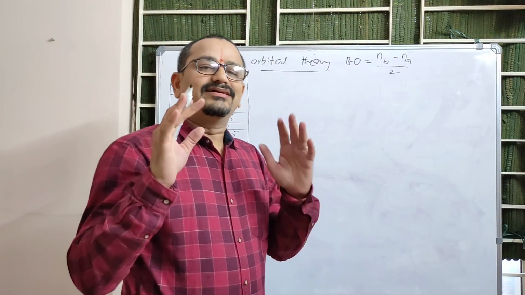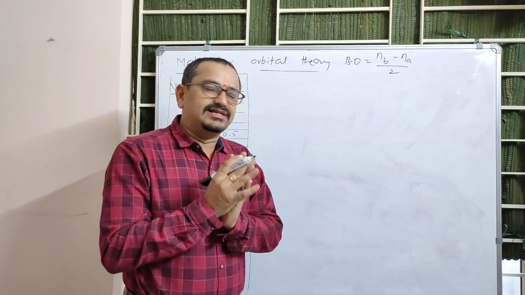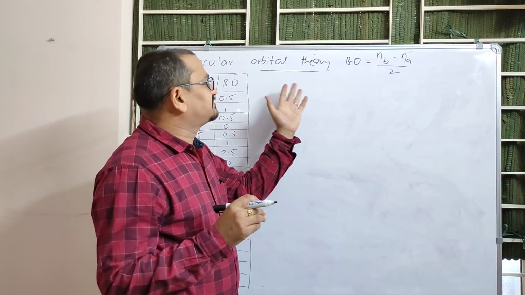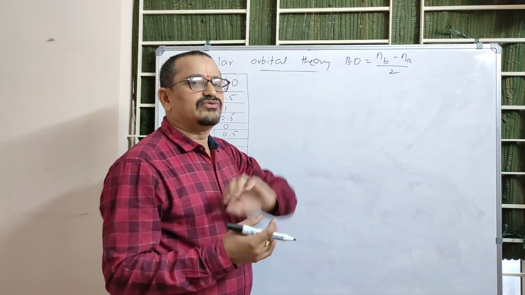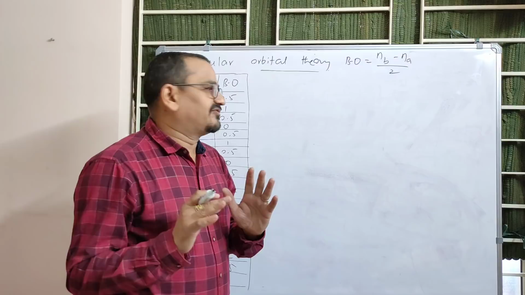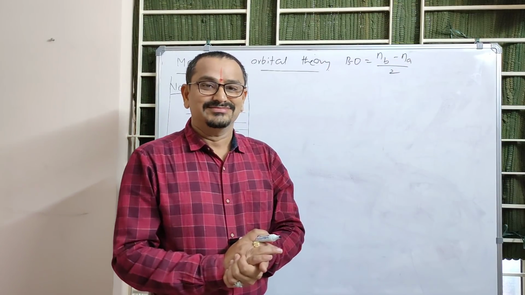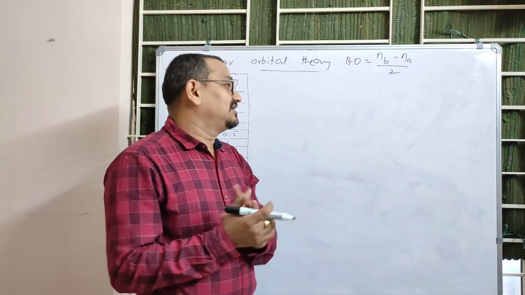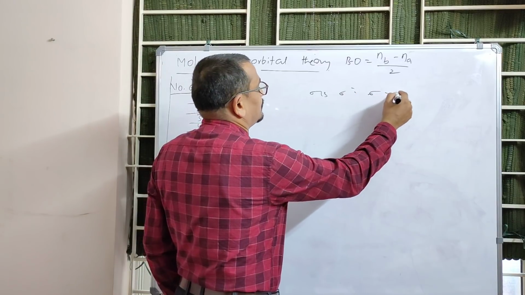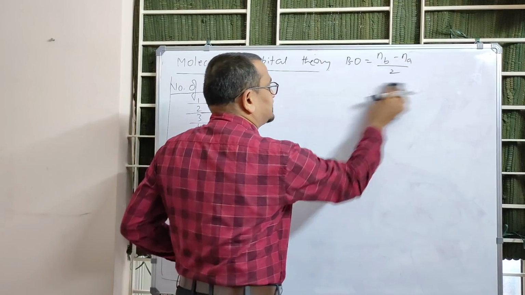Okay, and one more concept which is very, very important here and time taking for students is molecular orbital theory. Usually, from this molecular orbital theory, the common question is to find out bond order. I know you people are aware of that formula. Bond order can be calculated as number of bonding minus number of anti-bonding electrons by 2. Yes, I know about that. But still, usually most of the students will write sigma 1s, sigma star 1s, sigma 2s, sigma star 2s. No, see, this lengthy procedure is not at all preferable.